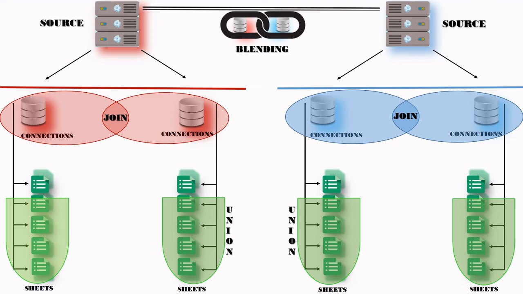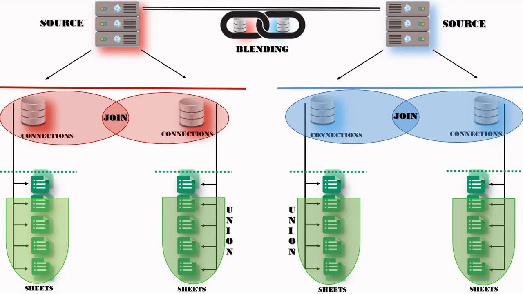I am repeating it again, listen carefully. The single line here shows that below it any type of join operation can be performed but within the same data source. So it means a join can be performed within a single data source. Further, the dashed green line here shows that below it we can apply unions, but only in the same data connection. So I must highlight the point that a union can be performed only in the same data connection.